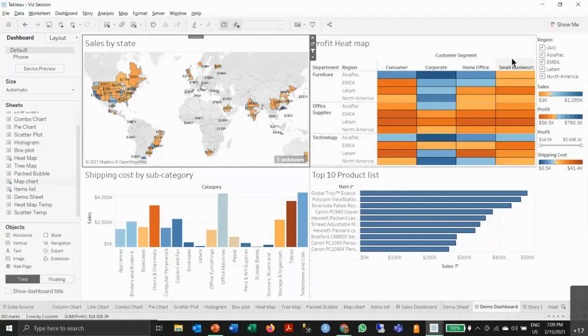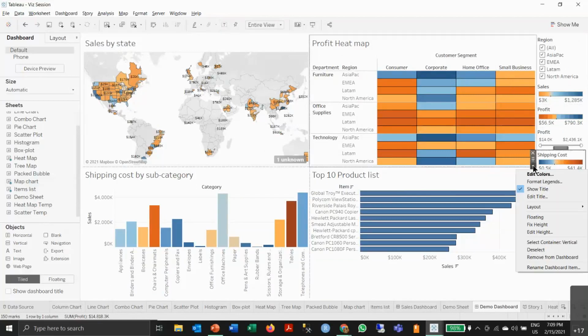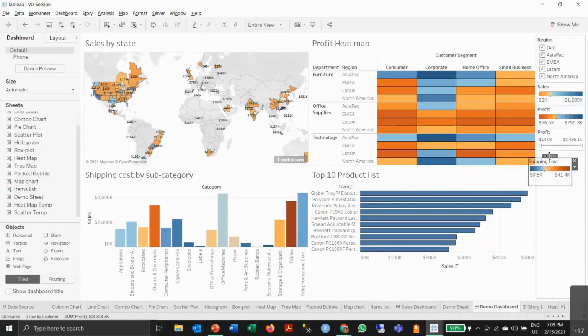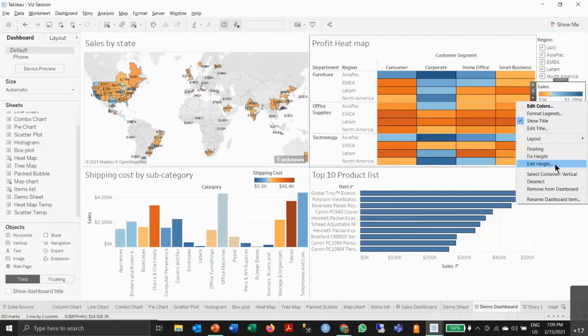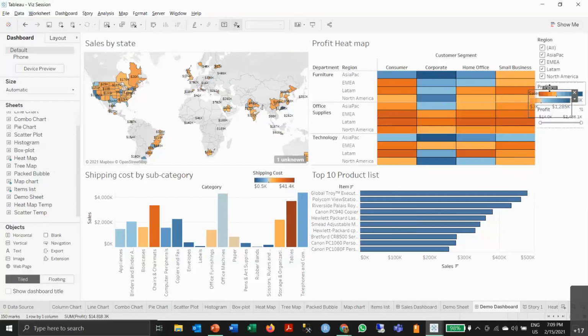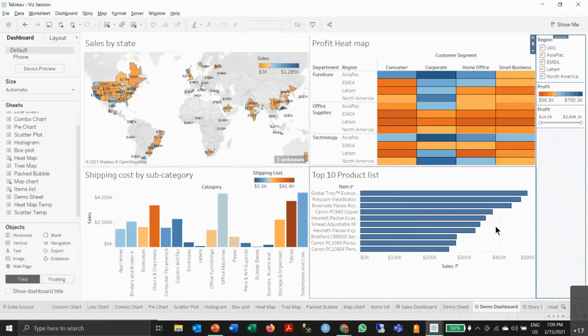So here, whatever filter you are using will automatically pop up into the dashboard, as you can see, the shipping cost and this. You can click on it here and go to floating. What floating does is it makes your filter free, so you can use the filter wherever you want. Okay, shipping cost I want on this sheet, sales I want on the maps chart. So this is how you can customize your dashboard.